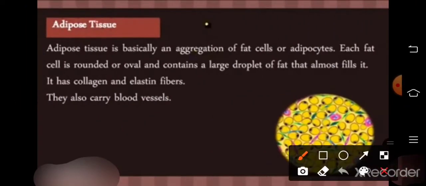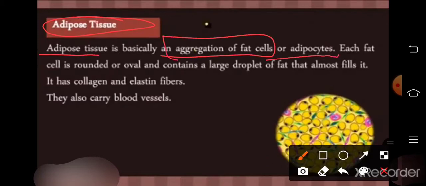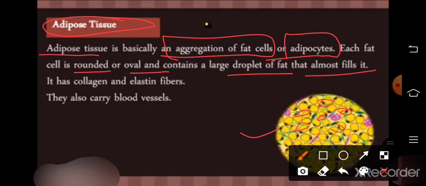Now adipose tissue. Adipose tissue is fat storing tissue. It is basically an aggregation of fat cells or adipocytes. Each fat cell is rounded or oval and contains a large droplet of fat that almost fills it. You can see in the picture, these are the fat cells. It has collagen and elastin fibers, and it also carries blood vessels.